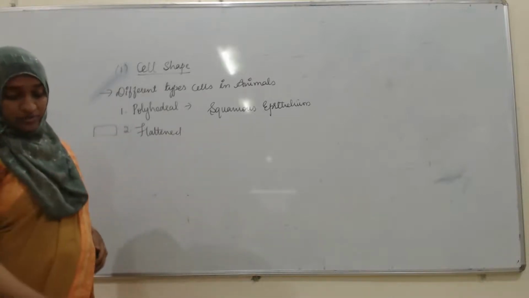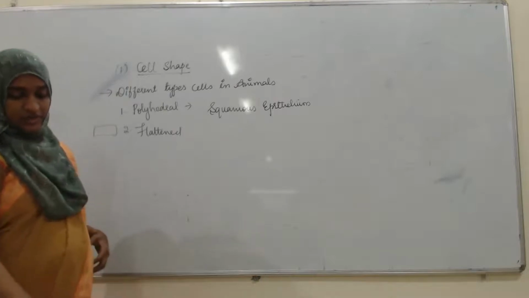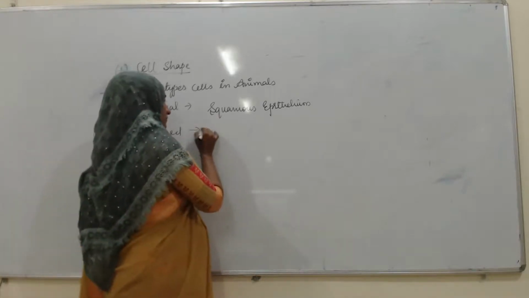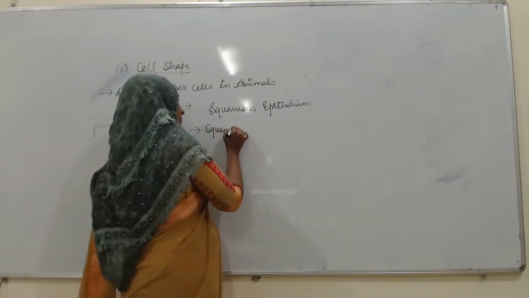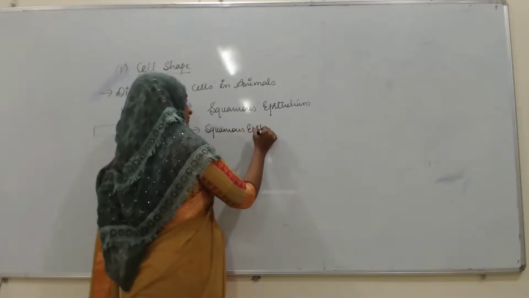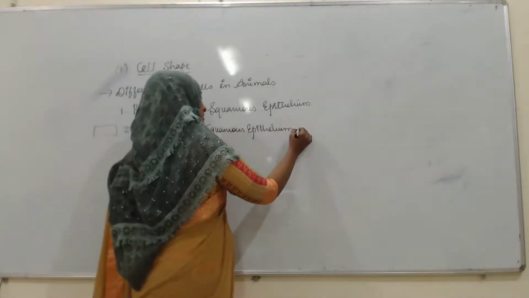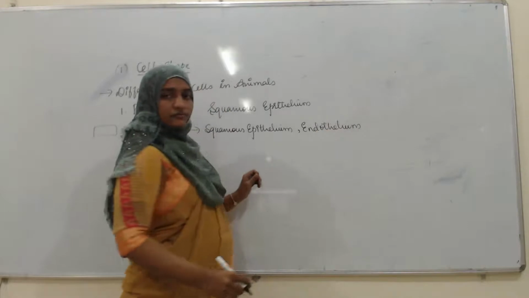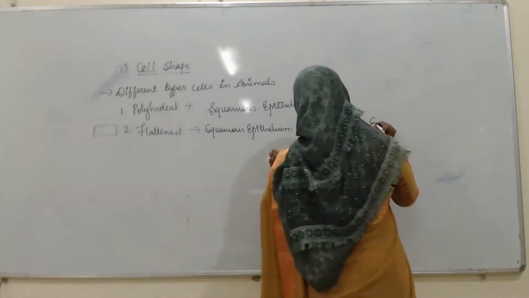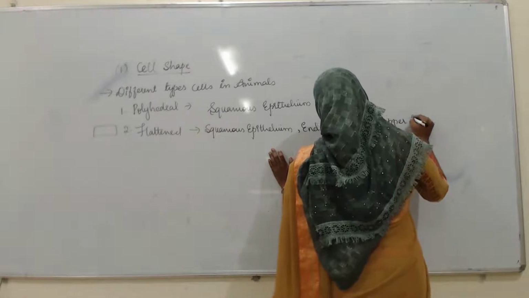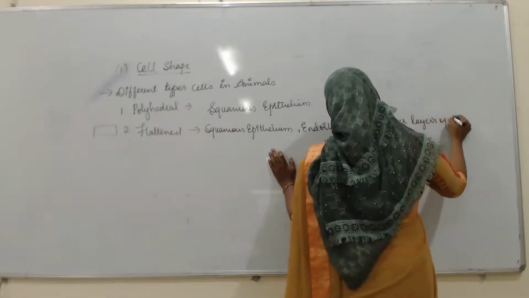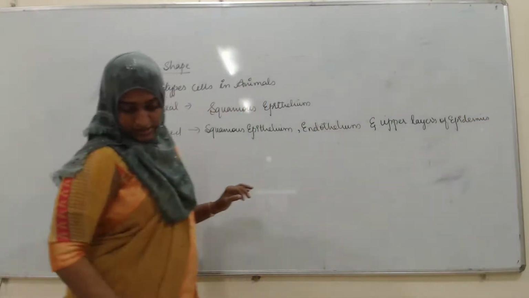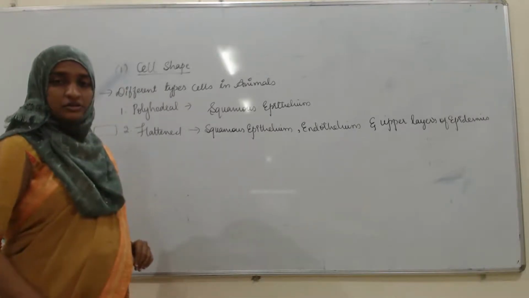It is found in squamous epithelium, endothelium, and upper layers of the epidermis. Okay. Next type is the cuboidal shape.